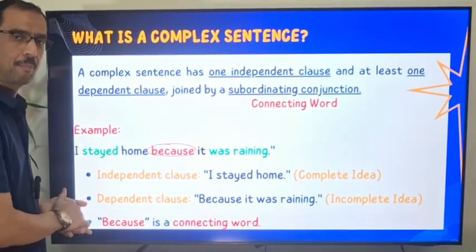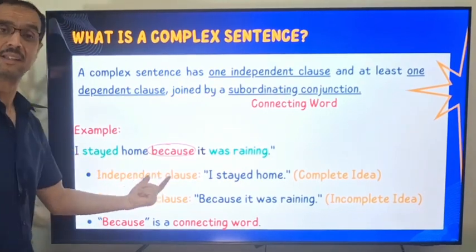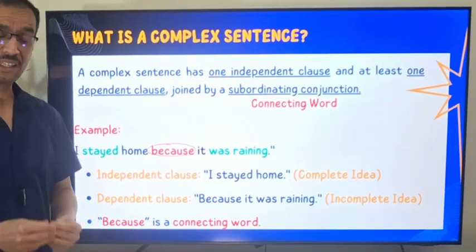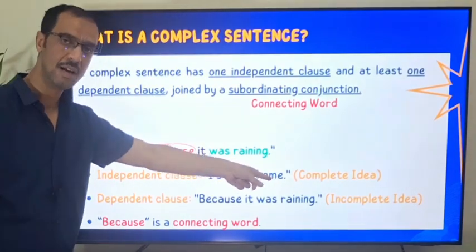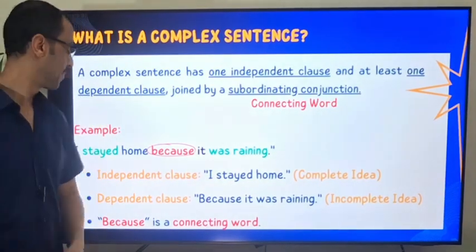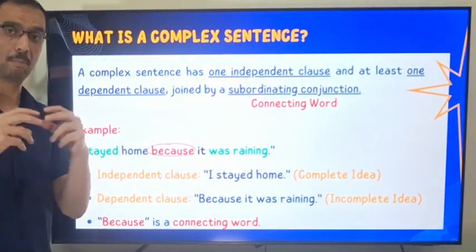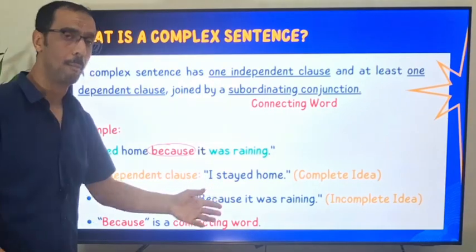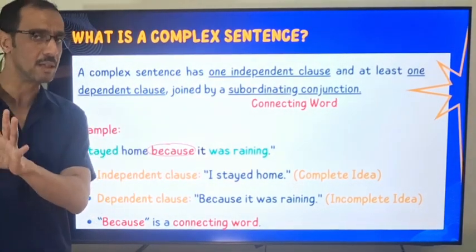I stayed home. Yeah, I stayed home. That is an independent clause. Why is it an independent clause? Because I can have a full stop here and the meaning is complete. So, a complete idea. Again, an independent clause gives a complete meaning, a complete idea. I stayed home. That's complete. So it can be a simple sentence by itself.